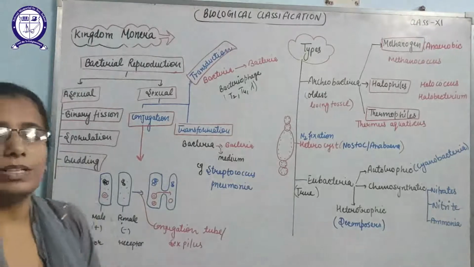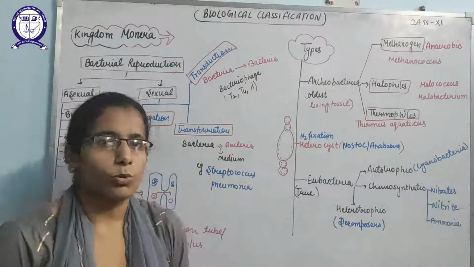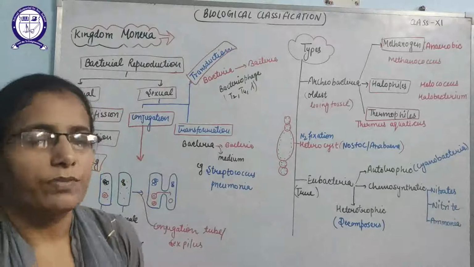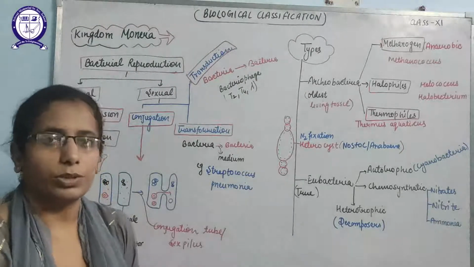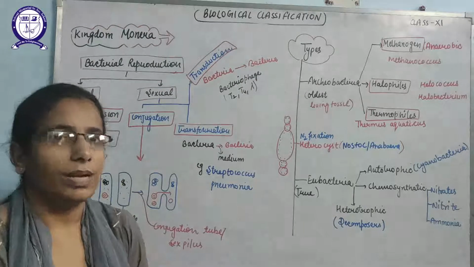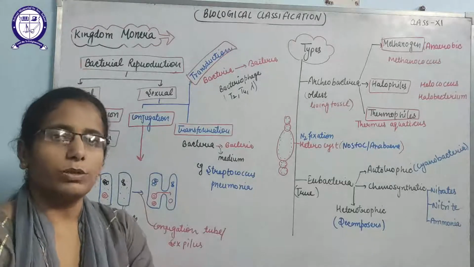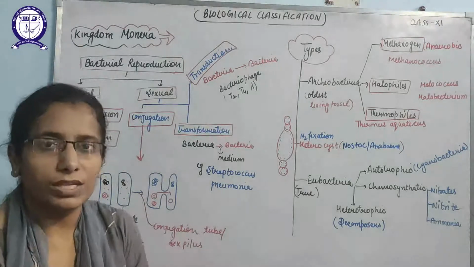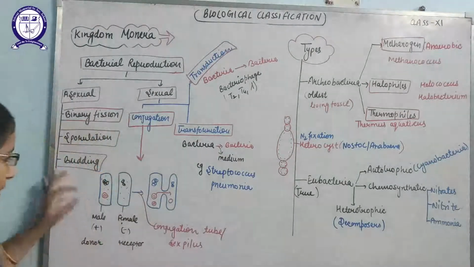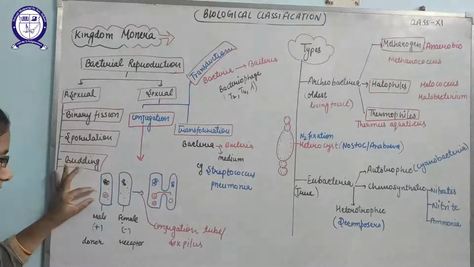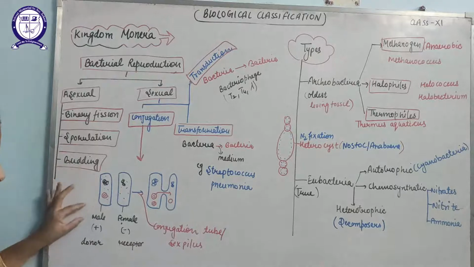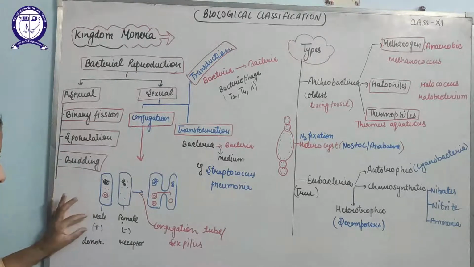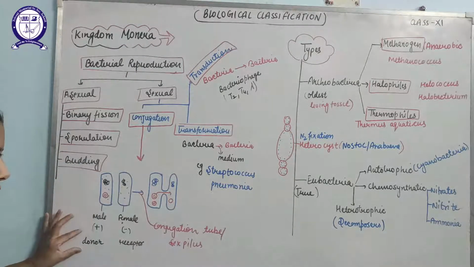What is a plasmid? The extra chromosomal part of the DNA which is found in the bacteria of the prokaryotes is known as the plasmid, and this is only found in the bacteria, not in any other organisms on the earth. So the organism which has this structure is known as the male. That is why we call it positive, and it is the donor also.